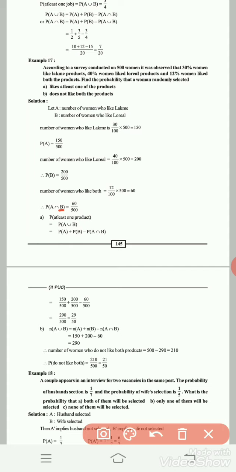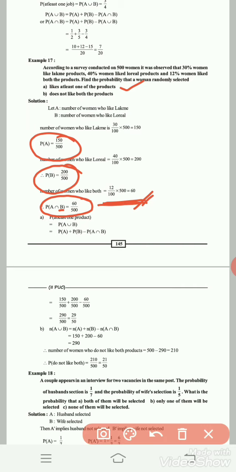Number of women who like both is 12%. 12% means 12 by 100 into 500, that is 60. Now you know the values of P of A, P of B, P of A intersection B: 60 by 500.